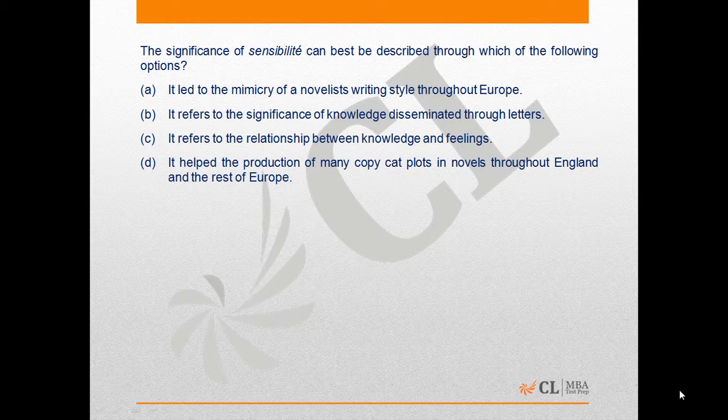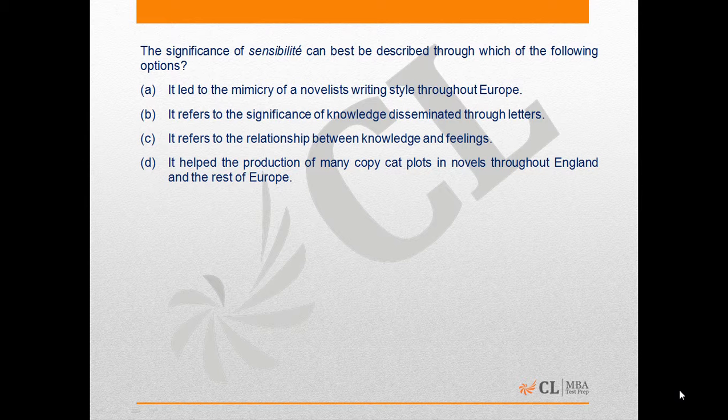Option A can be eliminated because it says that it led to mimicry of novelist writing style. The doctrine of sensibility did not lead to a mimicry of novelist writing style, although a lot of novels and writings were done in that period, which were based on the doctrine of sensibility. Hence option A cannot be inferred.